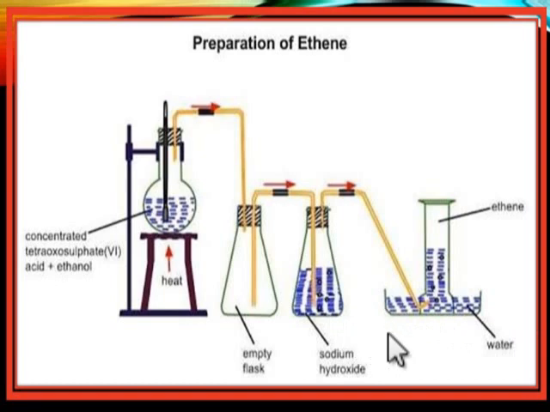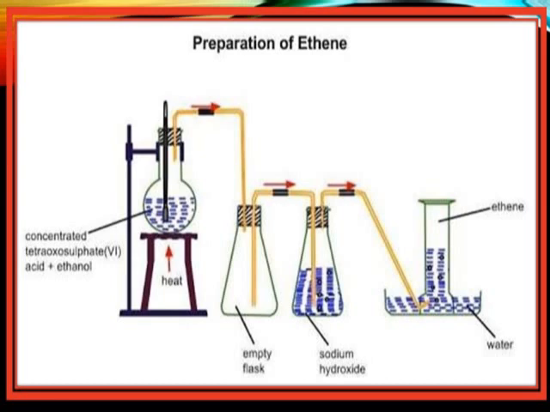So you have to use this sodium hydroxide to remove them, and then the pure gas, ethene, is collected over water. It is collected over water because it is not soluble in water. So this is the gas collected here. This is the diagrammatic setup for the laboratory preparation of ethene.